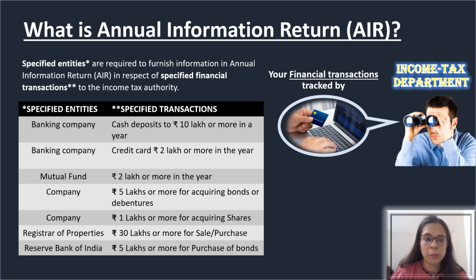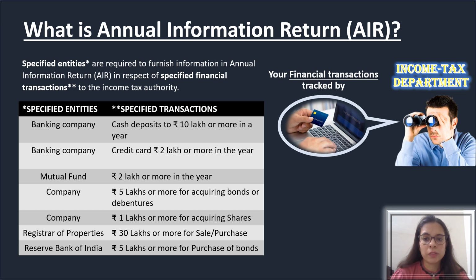But the key point here is that in case of annual information return, the specified entities were prescribed. The entities were also prescribed, as well as the transactions and the value and nature of transaction are also specified. So if you fall in that particular category, only then you have to make the reporting through annual information return. You can see in the table below that a banking company, in case the cash deposits have been made in excess of rupees 10 lakh, that transaction has to be reported in AIR. And in case of any payment made through credit card, 2 lakh rupees was the limit.